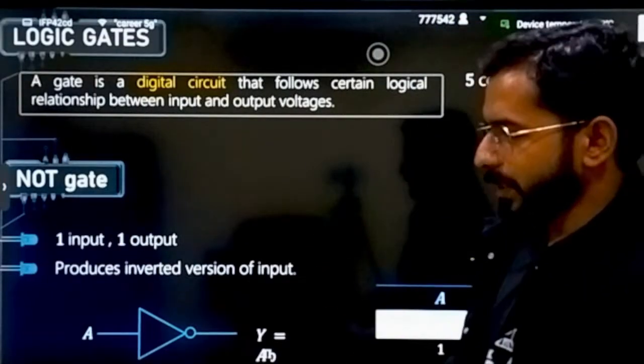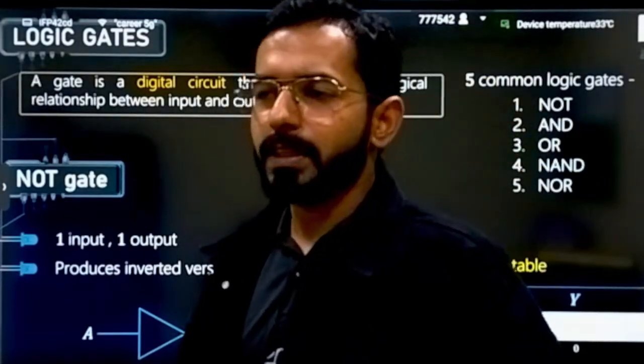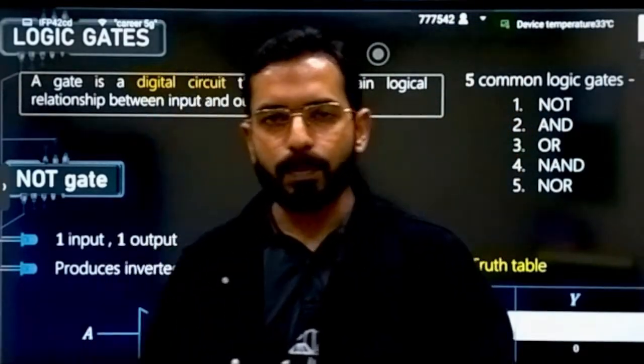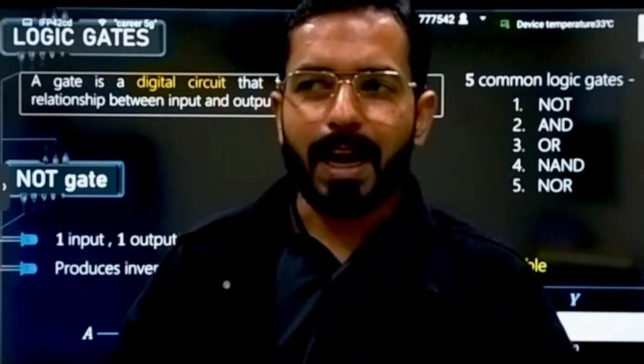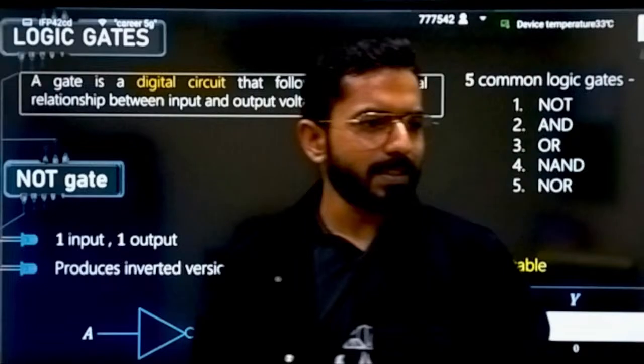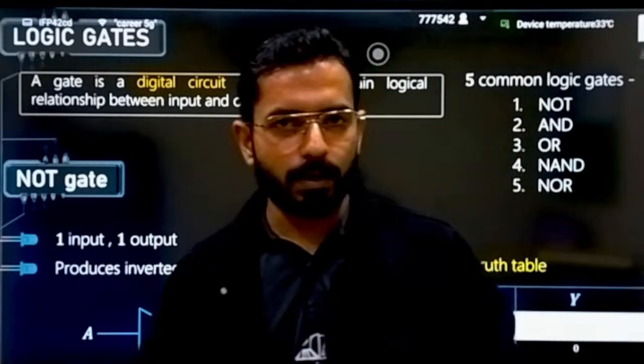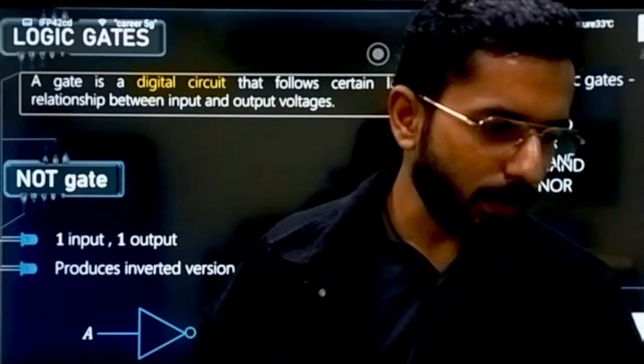Now the final one is logic gates. There are 5. All these things that we are using are based on Boolean algebra. What is Boolean algebra? 0 and 1. And if there are CS students here, they actually study logic gates, so they would know better about them.